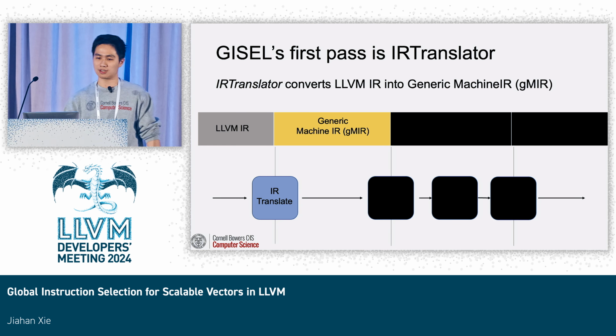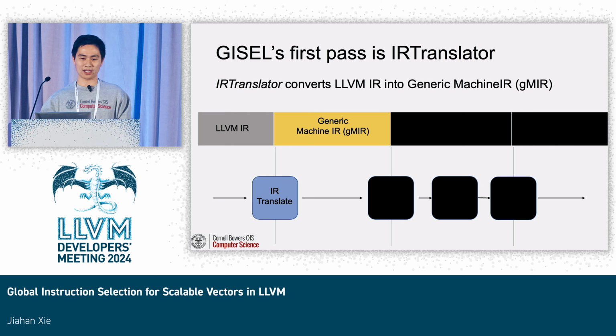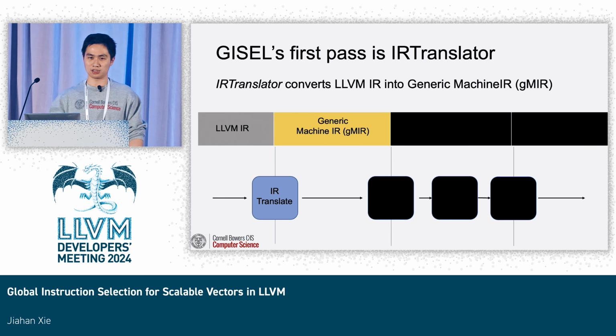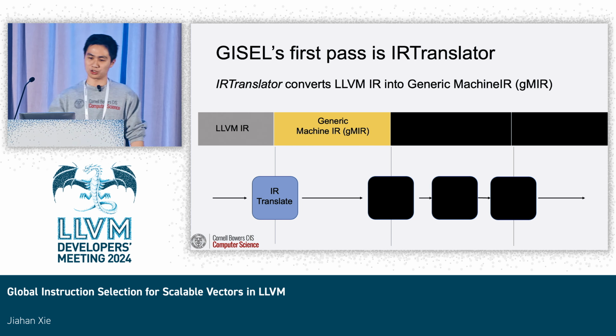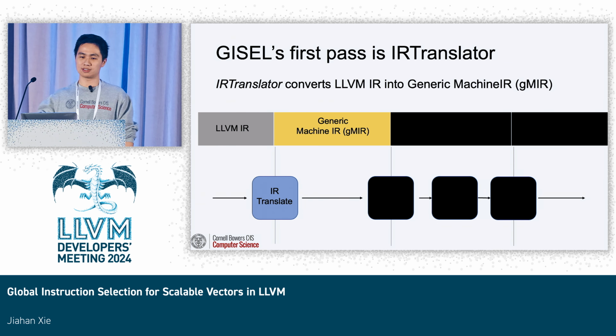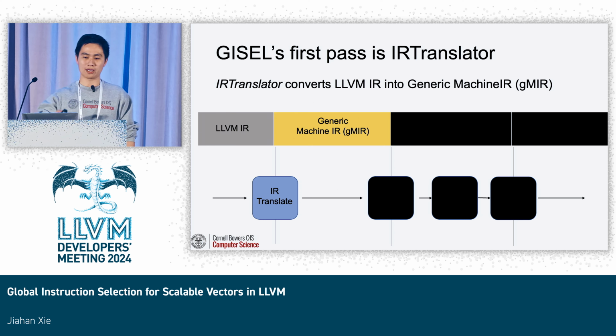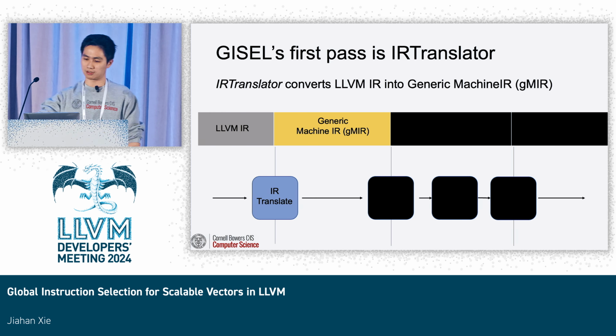So to begin with, the first pass of GISel is IR translator, which converts LLVM IR into generic machine IR. Generic machine IR shares a similar data structure with machine IR. It is more generic because it has fewer constraints. As the GISel pipeline proceeds, we will constrain the GMIR finally to MIR.